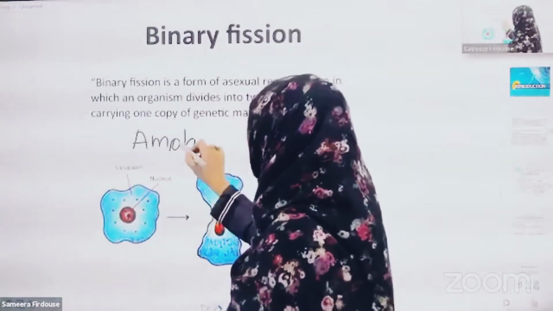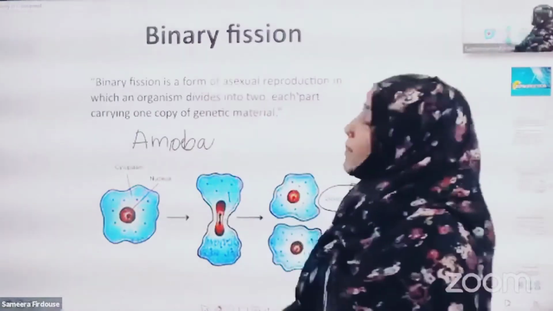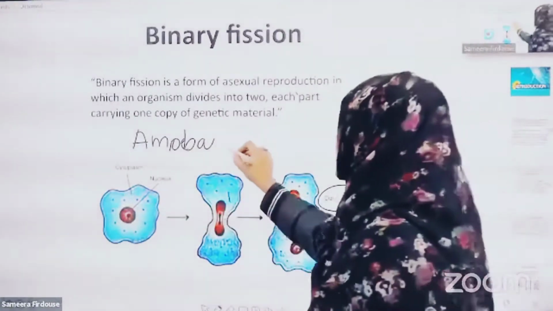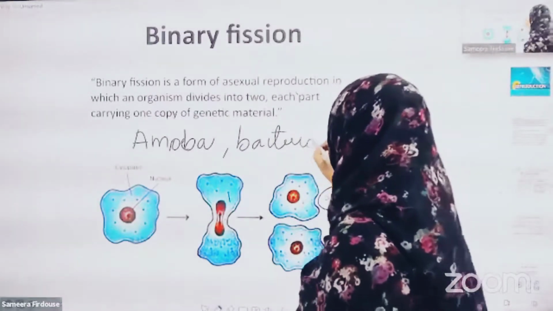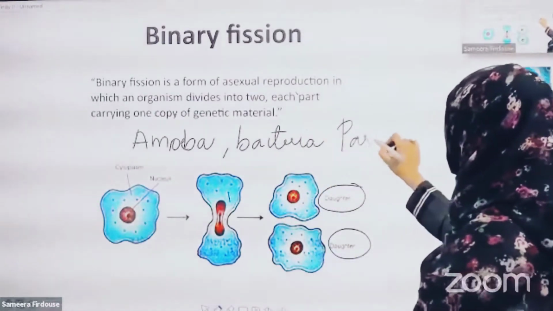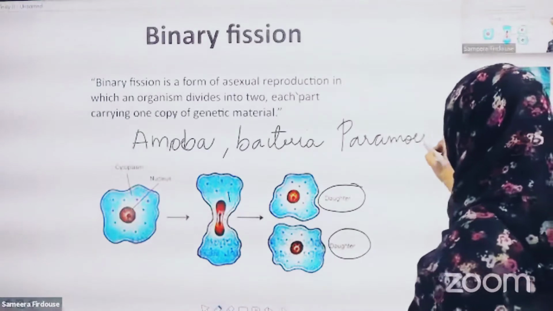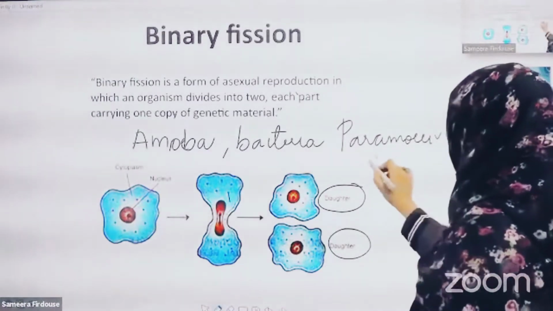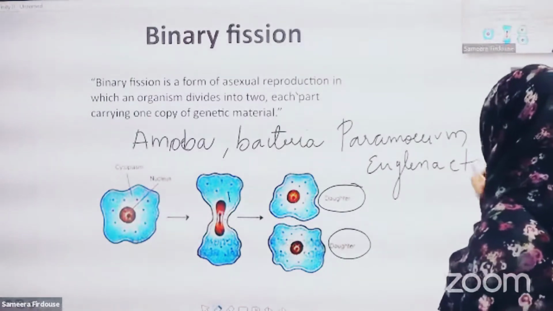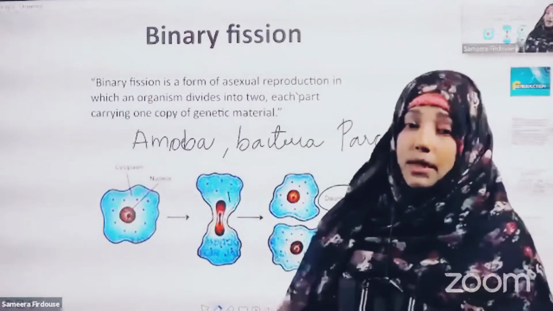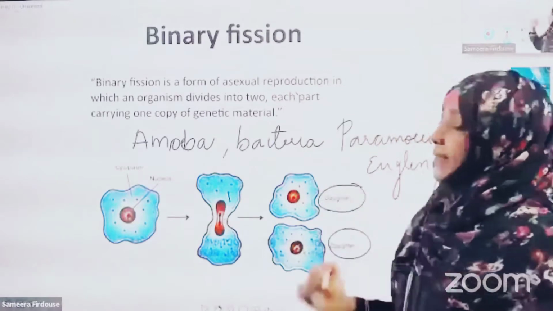Which organisms undergo the process of binary fission? Amoeba, bacteria, paramecium, euglena, and many such unicellular organisms undergo the process of binary fission.